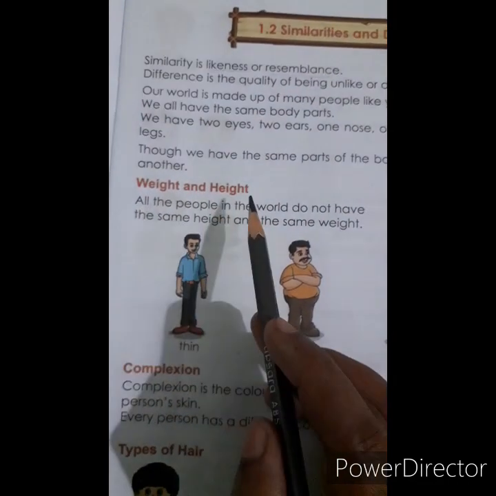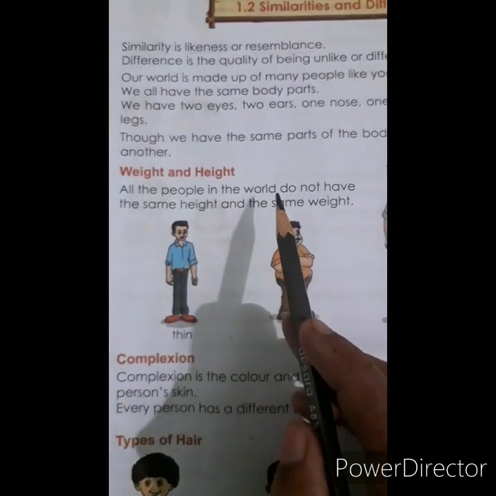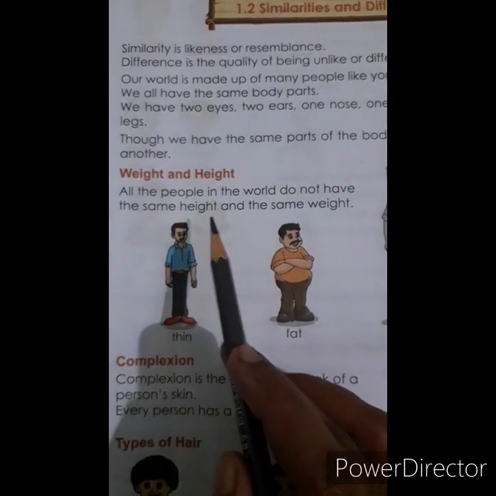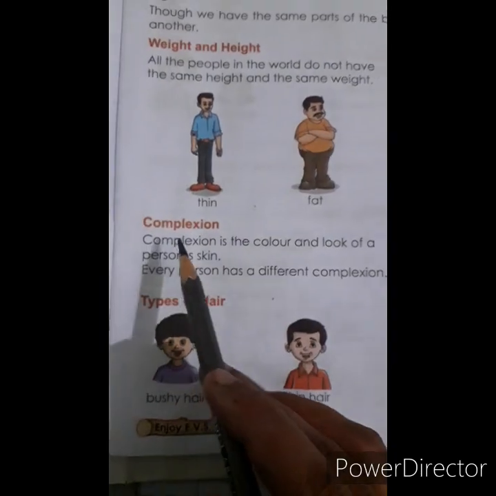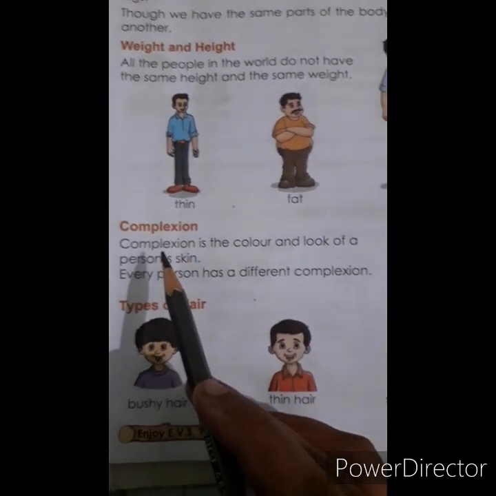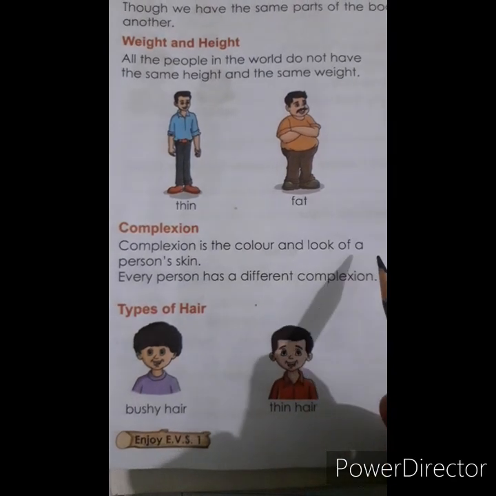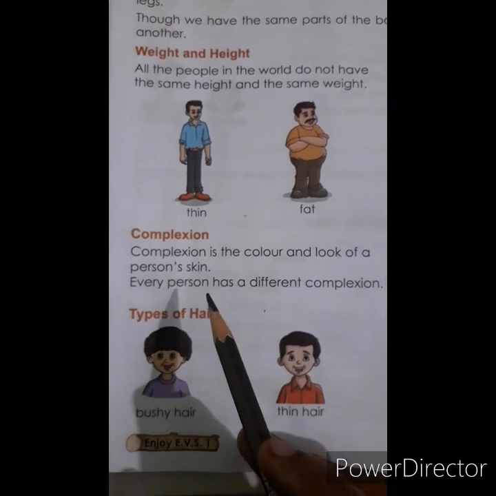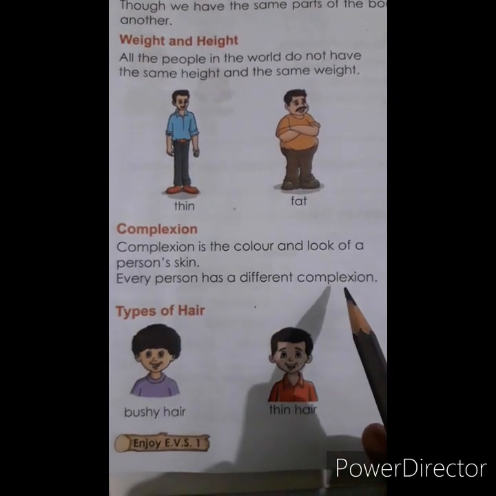Weight and height. All the people in the world do not have the same height and the same weight. Complexion. Complexion is the color and look of a person's skin. Every person has a different complexion.